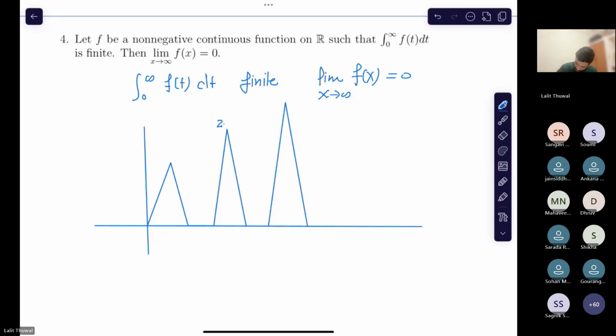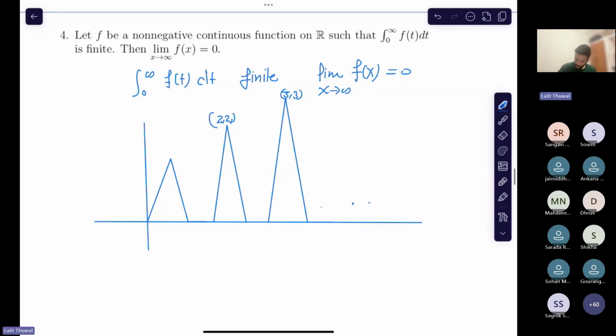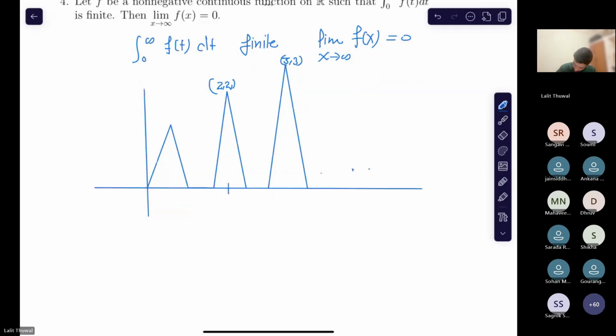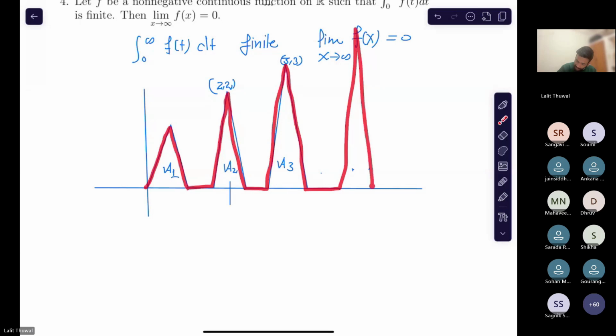So what we are doing is, suppose that we have constructed this triangle with area A1, this one A2, and let me call this A3, and so on. So the graph of the function looks like this. This is a non-negative function and continuous.